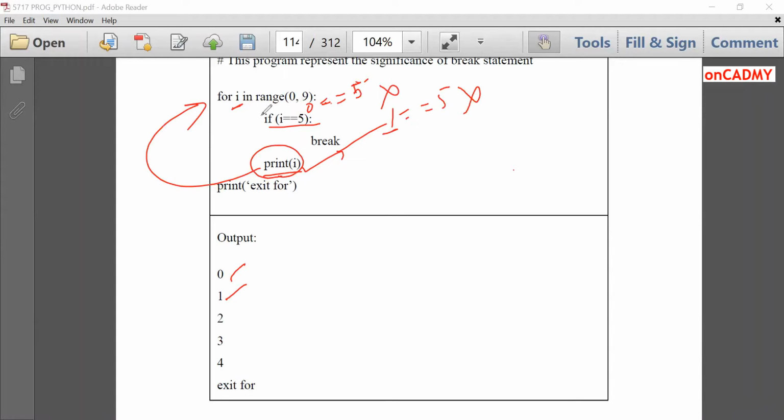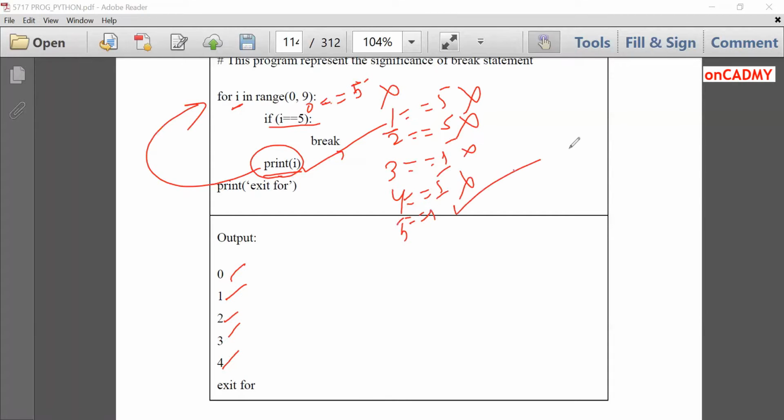In the next iteration, i will become 2, then it will be compared with 5. It is again false, then 2 will be printed. In the next iterations, 3 and 4 will be compared with 5, again false, and will be printed. In the next iteration, i will become 5.